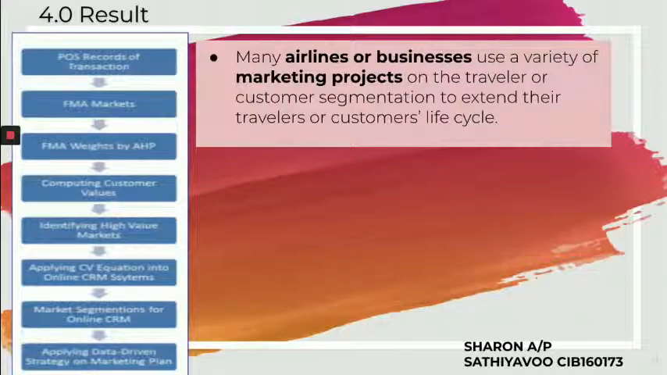So for the first part, we can say that many airlines and businesses use a variety of marketing projects on the travelers or the customer segmentations to extend their travelers' or customers' life cycle. For this particular article, there are clues on how to get the exact result for the final statement. Firstly, we proceed with the first step, which is the POS, point of sales record of transactions, followed by FMA markets. F stands for frequency, M stands for monetary, A is the average number of group travelers, and the list goes on. And the last stage is applying data-driven strategies to the marketing plan.